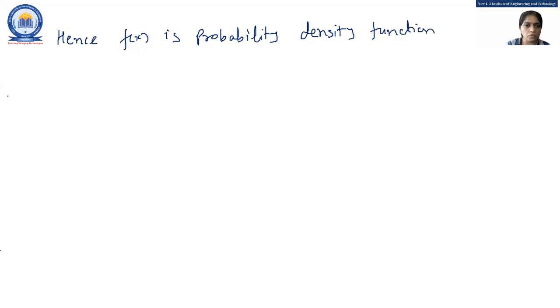Now we want to find the probability of x which lies between 3 to 10. As per the property of the probability density function, it is the integration from 3 to 10 of f of x dx.